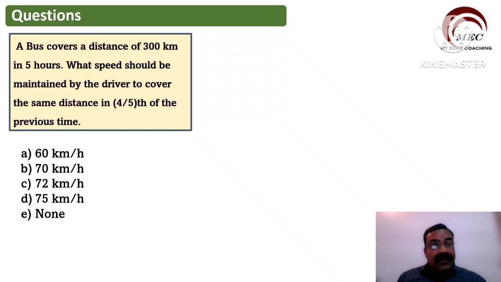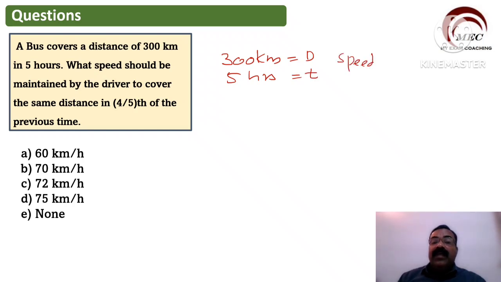First question. A bus covers a distance of 300 km in 5 hours. So क्या दिया है? What is given? 300 km it covers in 5 hours. So 300 km is the distance, 5 hours is the time. तो speed क्या होगा? Speed is equal to distance by time, that is 300 by 5 which is equal to 60 km per hour. 60 km per hour.